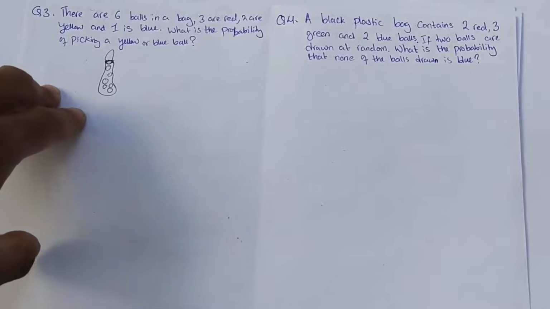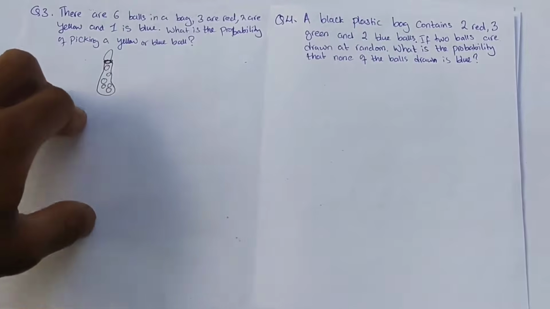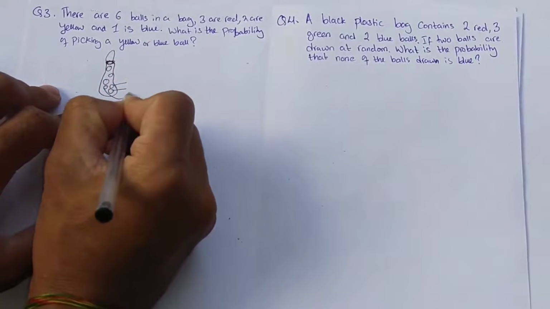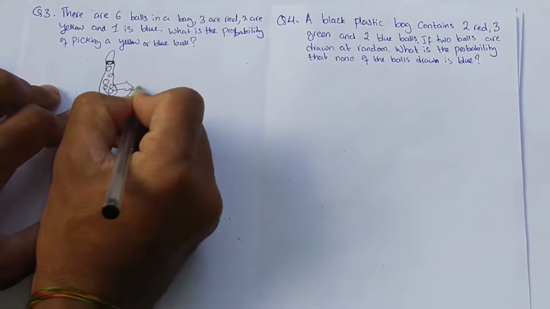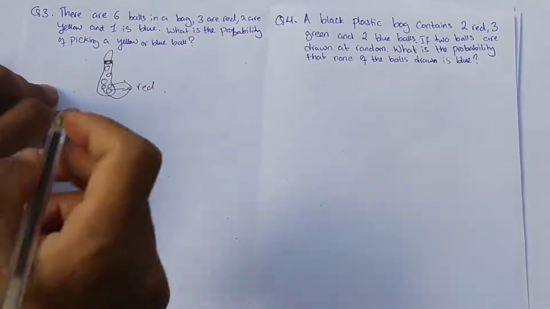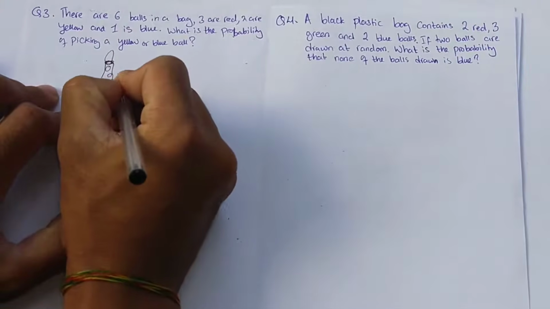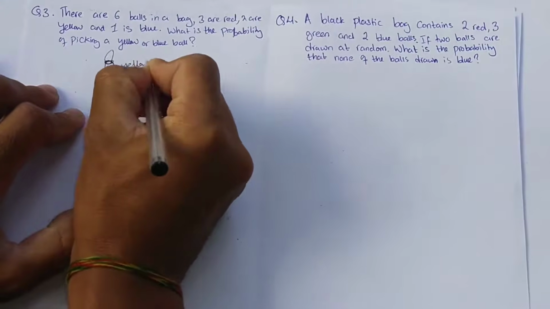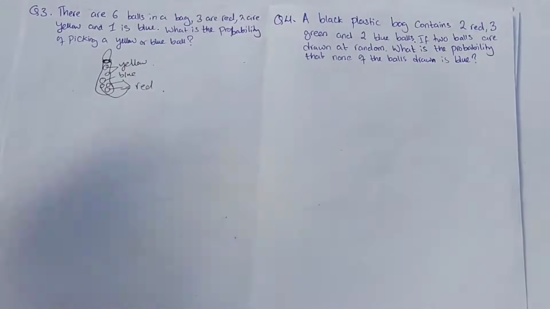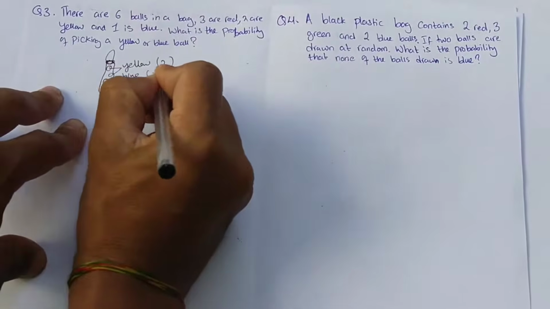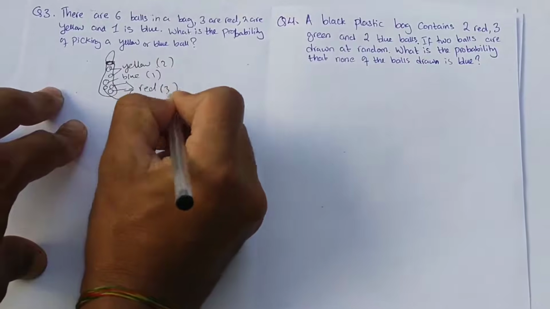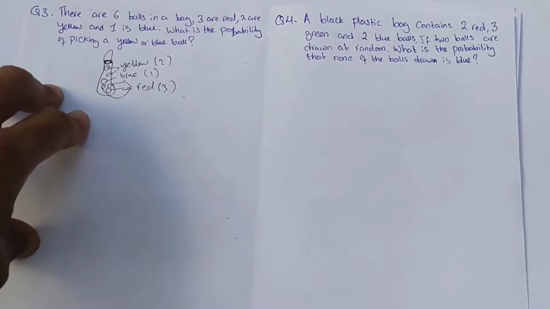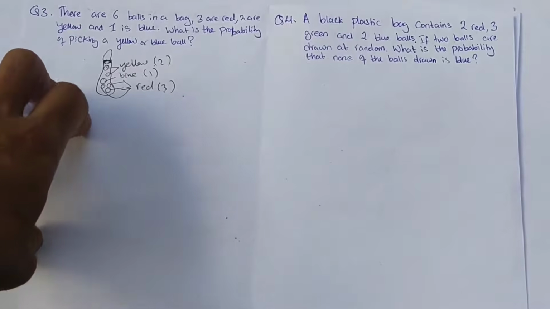These first 3 balls are red, the remaining 1 ball is blue and 2 are yellow. So there are 2 yellow balls, 1 blue ball and 3 red balls. What is the probability of picking a yellow or blue ball?